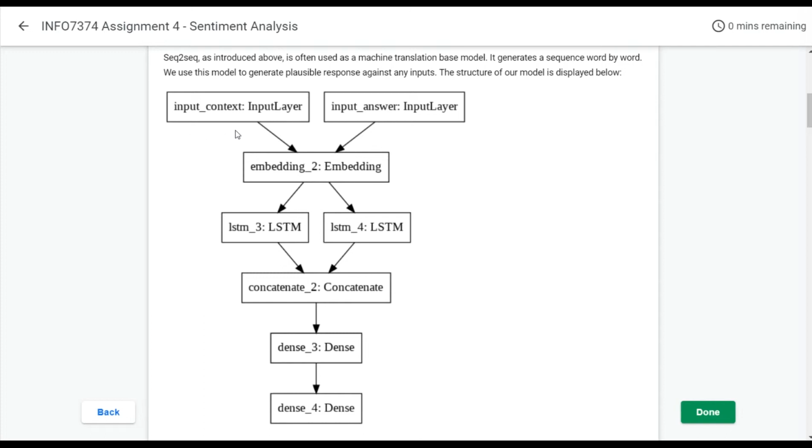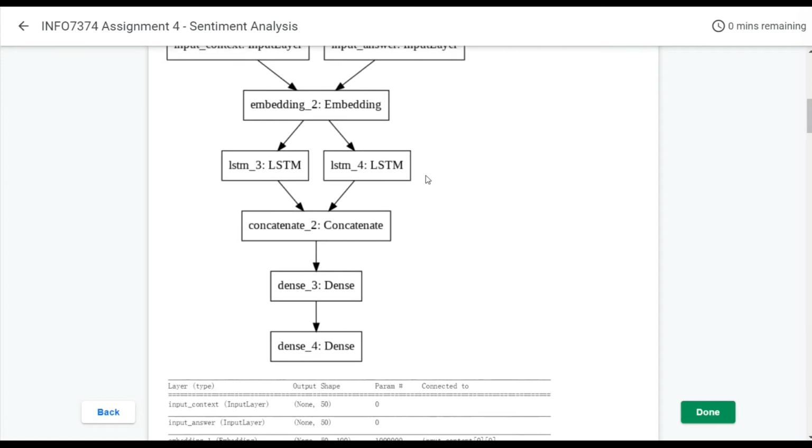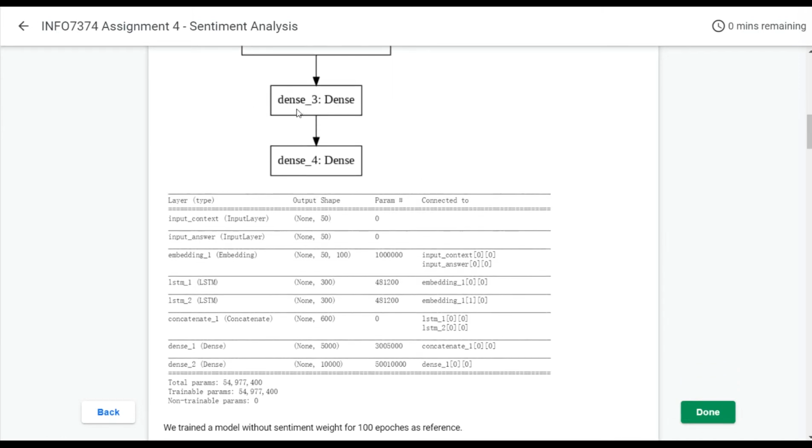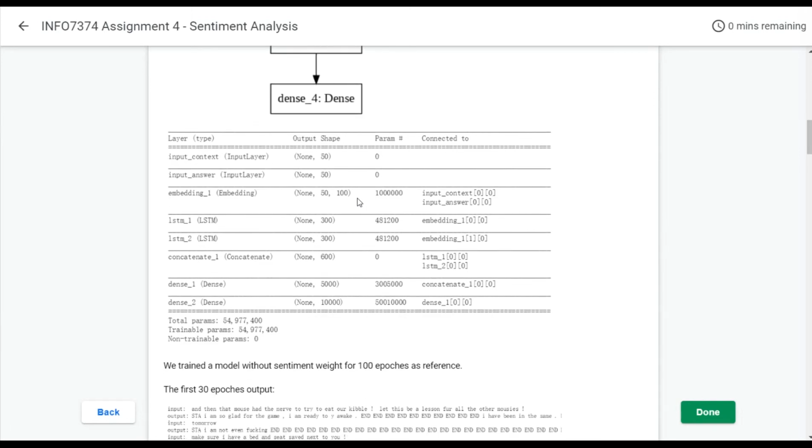As you can see, there are two input layers. One is context and the other is answers. After embedding the input layers, merge them and then pass to a dense layer. The output layer is a dense layer with the same size as our vocabulary size.